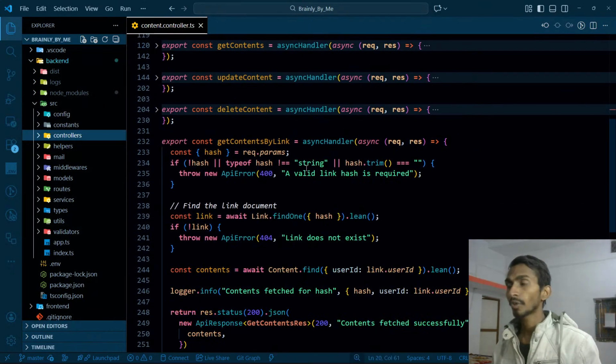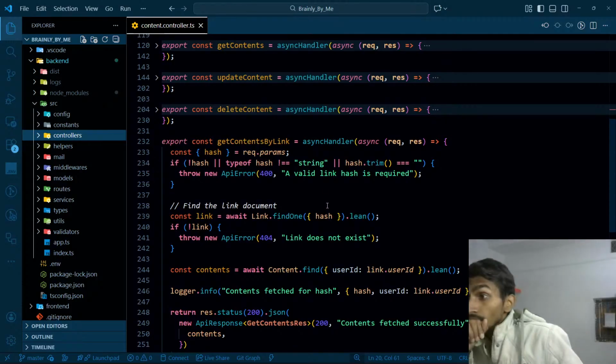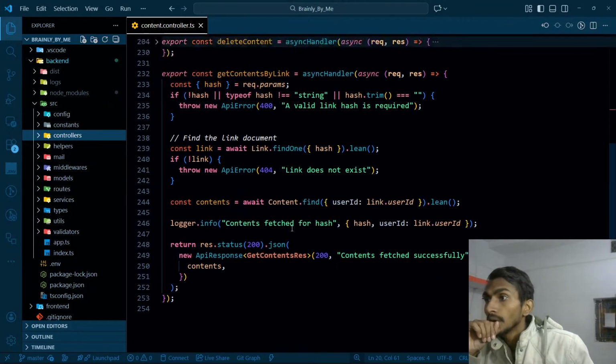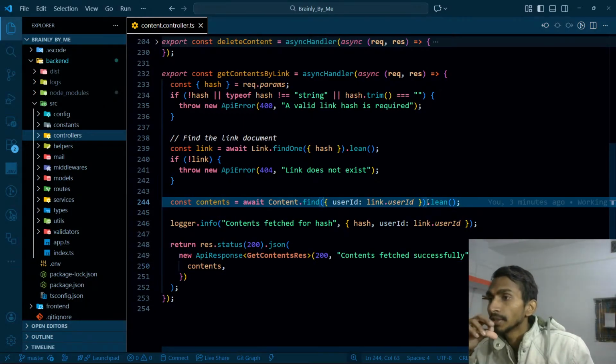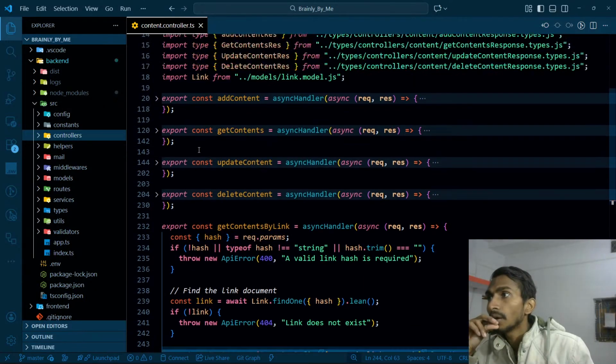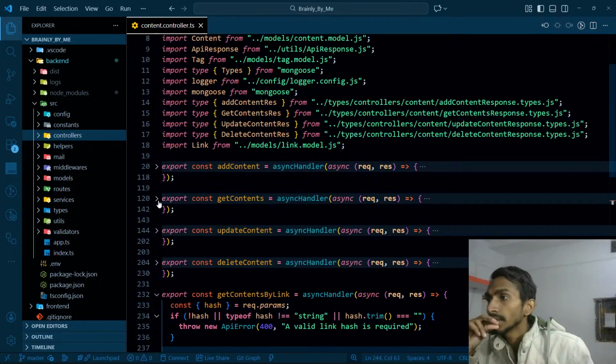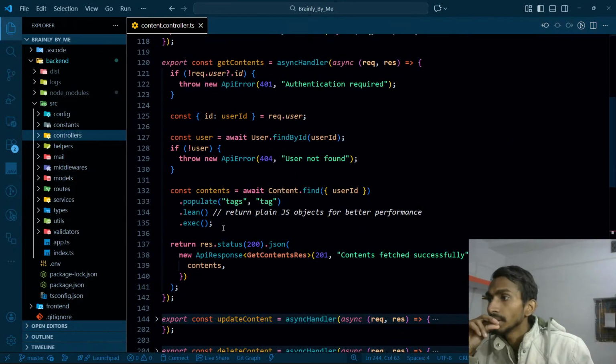This is the one, or by hash, whatever. When I'm actually returning my contents, at that time I need to populate it as well. When it comes to user, when I'm simply getting all the contents, I'm populating it. So the same thing I have to do over here.